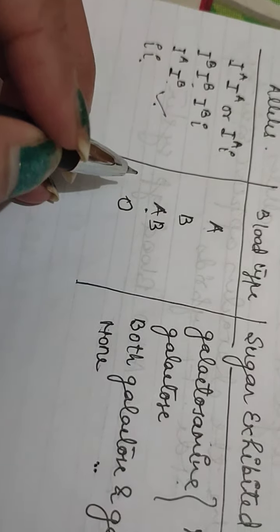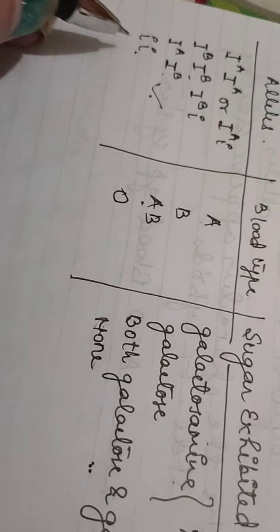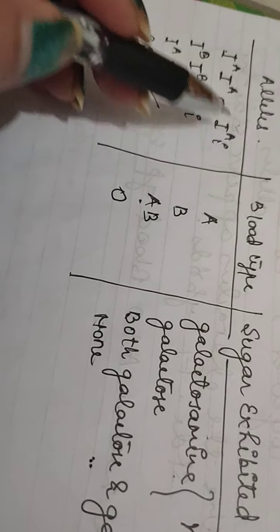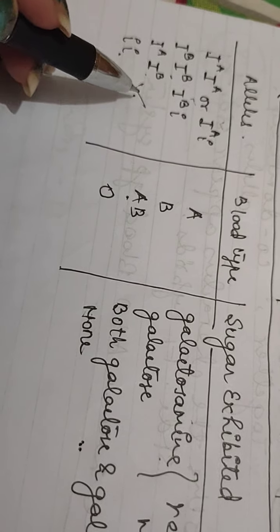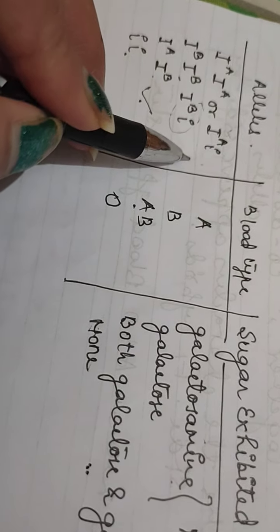and both IA and IB are dominant over the i allele. These IA and IB are dominant over this allele, this i.